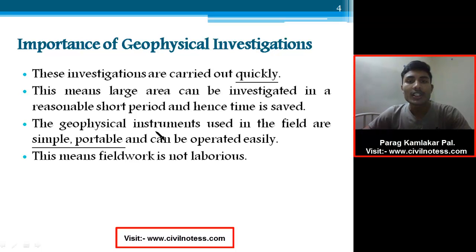The geophysical instruments used in the field are simple, portable and can be operated easily, like GPS, hammer, seismic waves recorder. The electrical resistivity measurement consists of some wire and some very simple electrical instruments that provide a very low amount of electrical current. So all this equipment is really simple and easily available in the market.